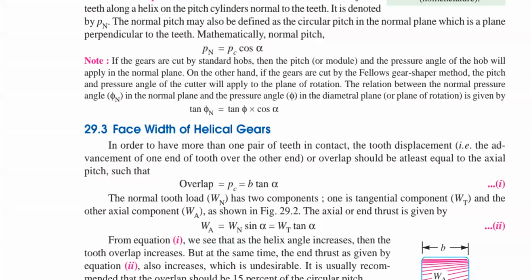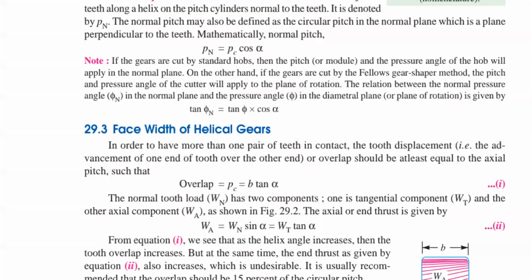Right. So your face width value is 10 times module for a spur gear. Please verify that each and every year, whenever you have similar terminology, then you can easily understand. In this case, we have B equal to 10 to 15 times module. Normally the range is 10 to 15 times, but normally we consider 10 times module. B is equal to 10 times module in case of a spur gear. Now in this case, what is the face width?